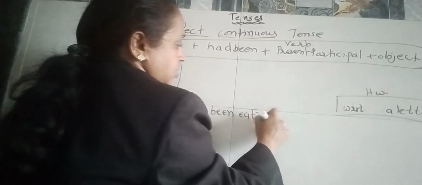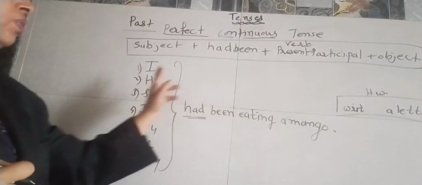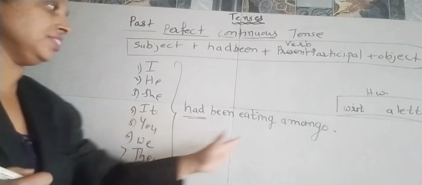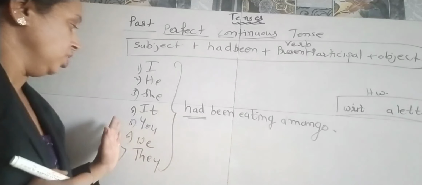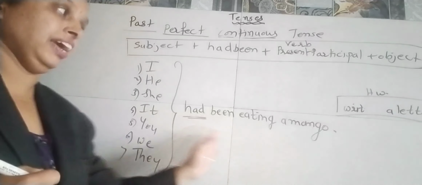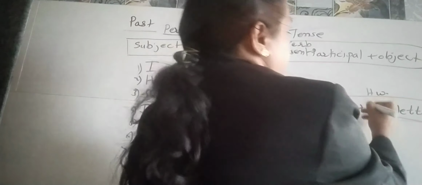eating a mango. I had been eating a mango, he had been eating a mango, she had been eating a mango, it had been eating a mango, you had been eating a mango, we had been eating a mango, they had been eating a mango. And for the homework, writing a letter.